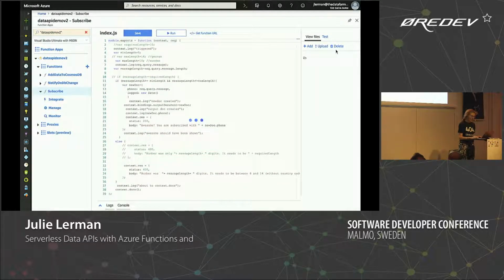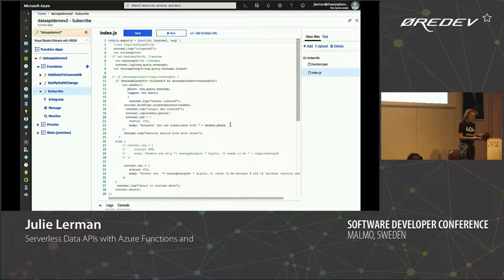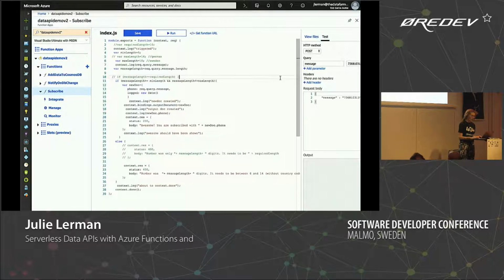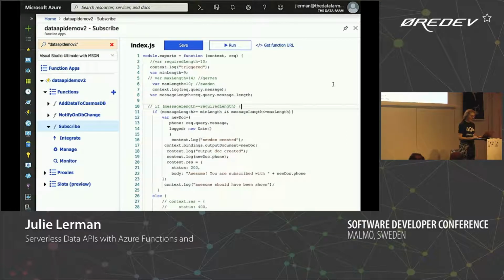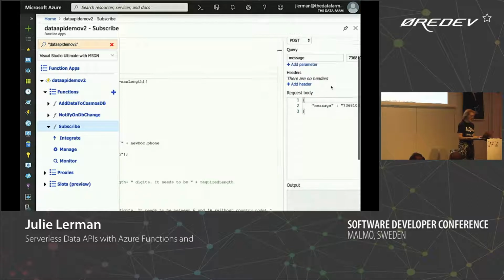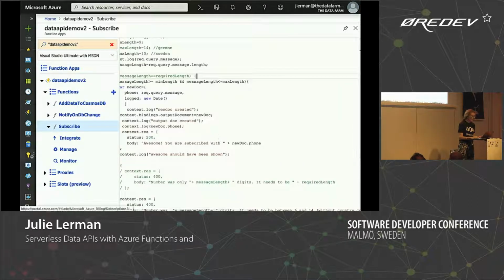It just lists the 2 files I can look at and put them in here, and it also has this ability to test over here. But in order to make this so I can actually see it, and you can actually see it, then I have to do that, and then I just scroll over and scroll down and everything. It's kind of annoying. So here's the function app, Data API Demo version 2.